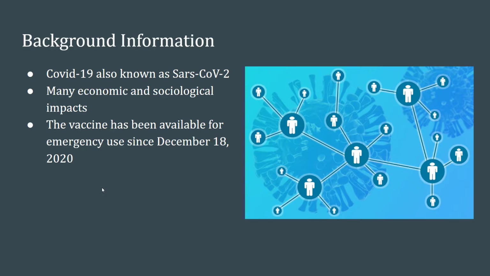COVID-19, also known as SARS-CoV-2, which is the disease's scientific name, has caused many social and economic impacts like the quarantine that we went through, and another effect caused by COVID-19 was global trade and how it was slowed down. Even though the vaccine has been available for emergency use since December 18th, 2020, we're still living with the effects of these impacts.